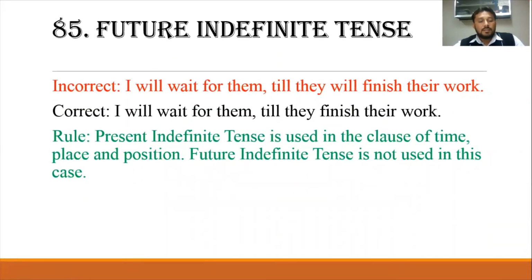Future indefinite tense. I will wait for them till they will finish their work. The correct is, I will wait for them till they finish their work. Present indefinite tense is used in the clause of time, place, and position. Future indefinite tense is not used in this one. So here, till they finish their work, or till they reach the office, or till they are at a good position, you have to use present simple rather than future simple.